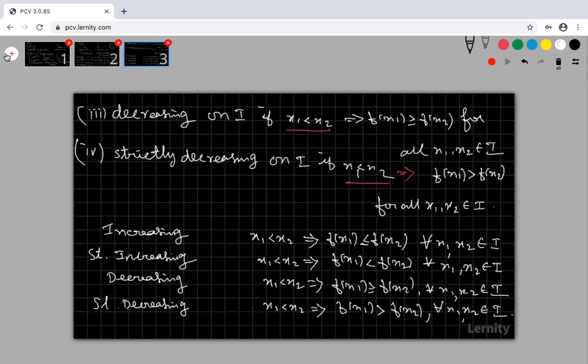I am giving some more examples. I will give one more example for increasing and decreasing functions.